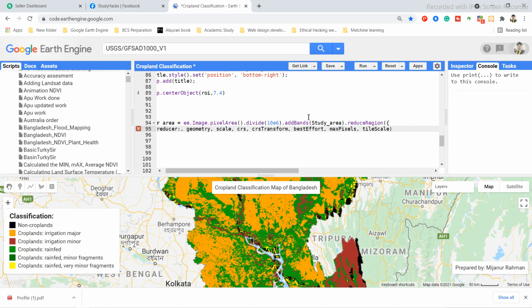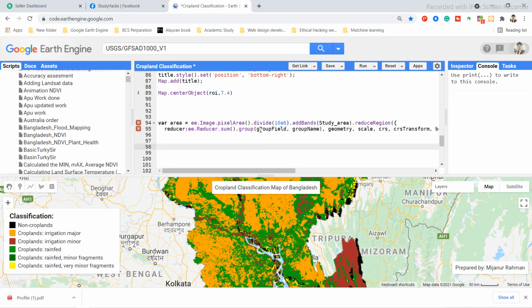This time I want to get the total result, so I simply use ee.Reducer.sum. I use this to get the sum of all the pixel values. Then I group the values, so I use the group function, and in this group I define all of these arguments. Here you can see my first argument is group field, then group name, then I make another dictionary and put all of these keywords in one by one.